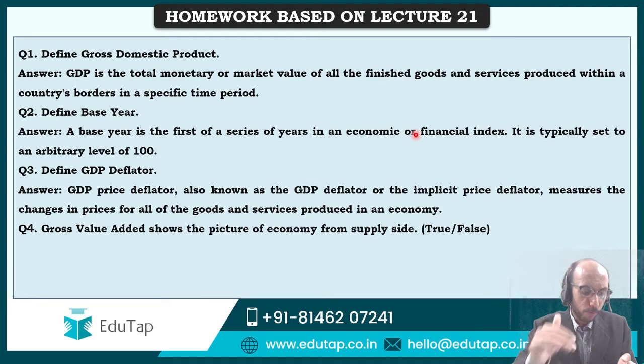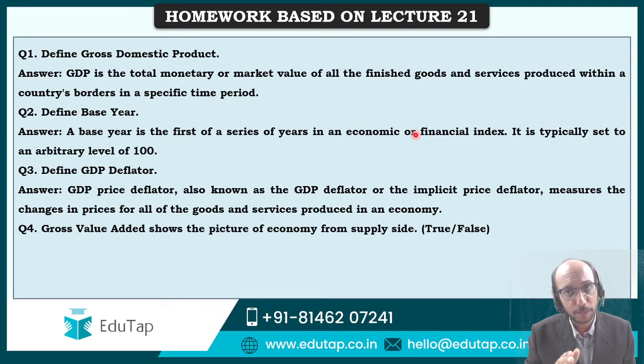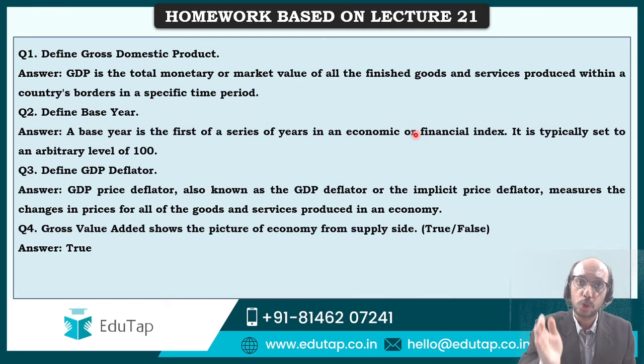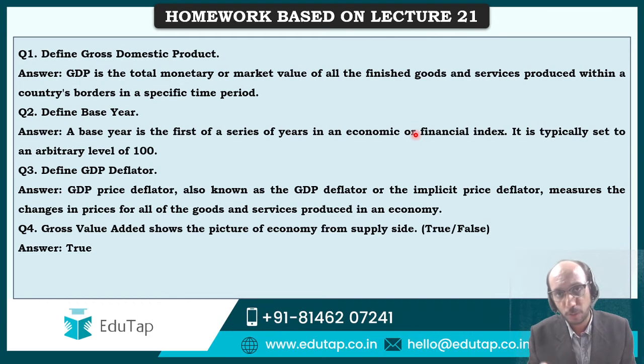Then there was a true and false question that we had asked regarding gross value added. And the simple question that was asked to you was that gross value added shows the picture of economy from supply side. Is this statement true or is this statement false? The answer to this question is true. Why? Because gross value added shows the picture of economy from producer side or from the supplier side. On the other hand, GDP, that is gross domestic product, shows the picture of economy from the side of consumer, from the side of purchase. That is something that you have to keep in mind.